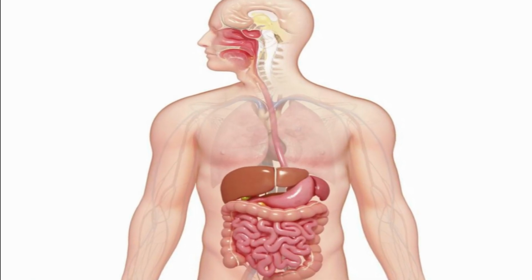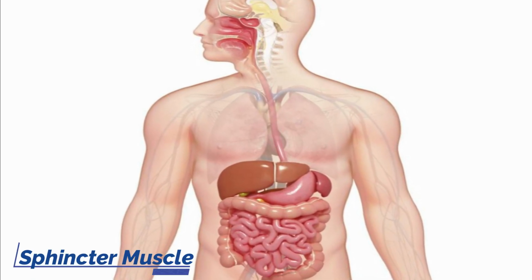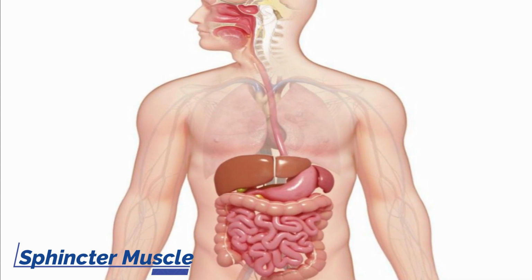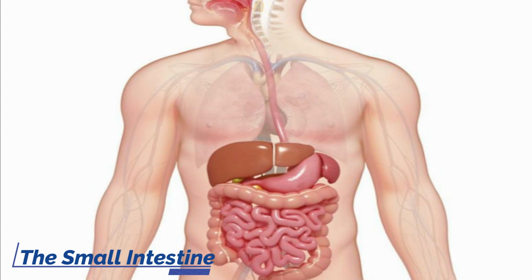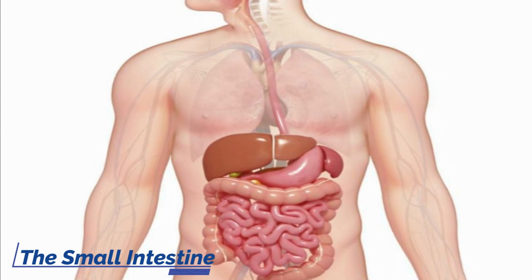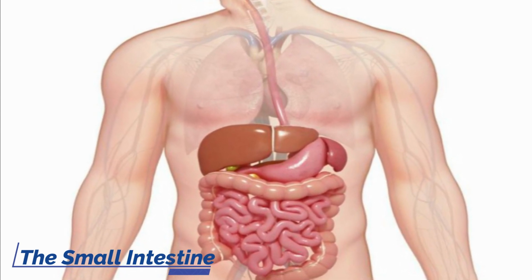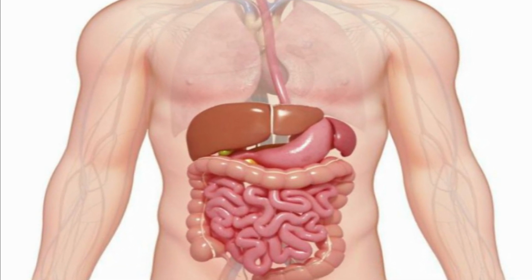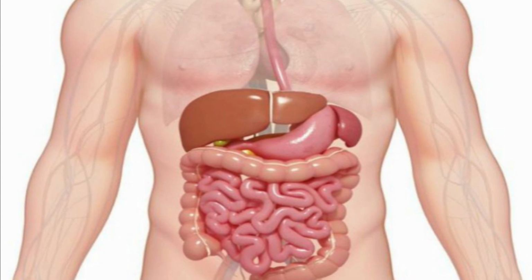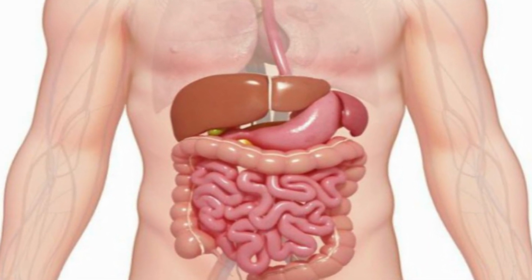The food from the stomach passes through sphincter muscles into the small intestine. The small intestine is the longest part of the alimentary canal. It is about 6 to 7 meters long. Carbohydrates, proteins, and fats are further digested in the small intestine.